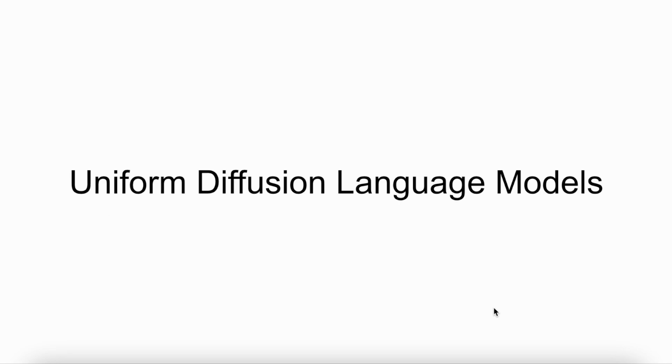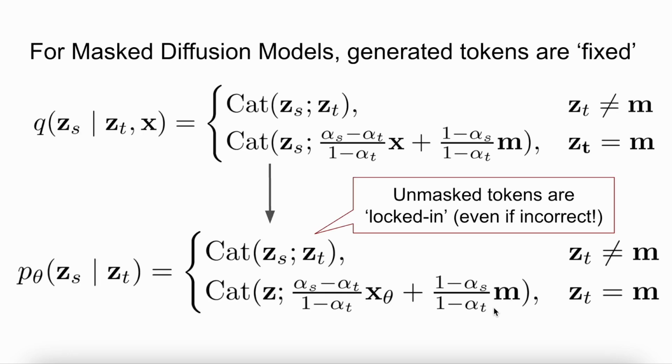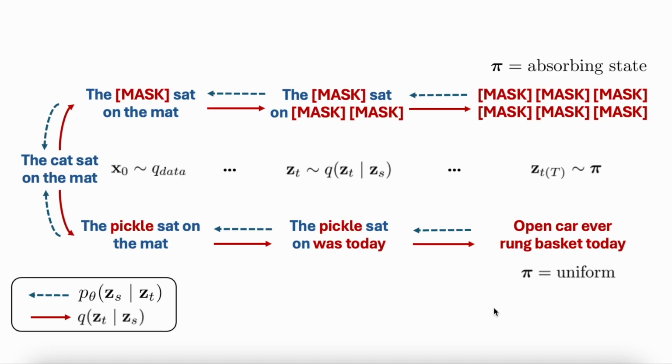Before covering experimental results, we take a brief detour to cover another contribution of our work. We stress that the recent successful discrete diffusion models rely on absorbing or masking state processes. However, an important limitation of these models is that they cannot change generated tokens. The reason is that the forward process is absorbing, and so if a token becomes masked, it can never leave that state. Therefore, the true and approximate reverse processes reflect this by ensuring that any unmasked tokens at some time t remain unmasked at less noisy time steps s, since the token could never have been masked at s if it was unmasked at time t.